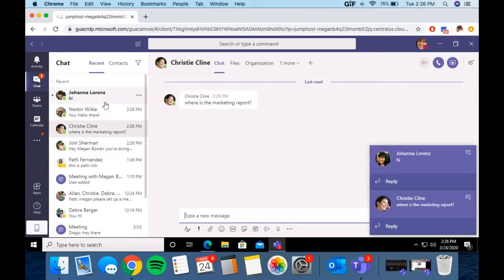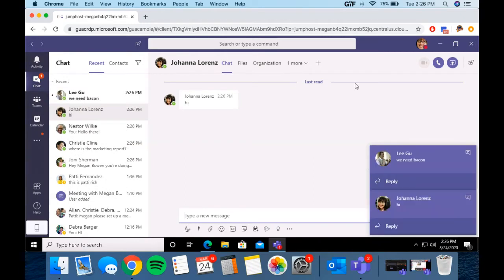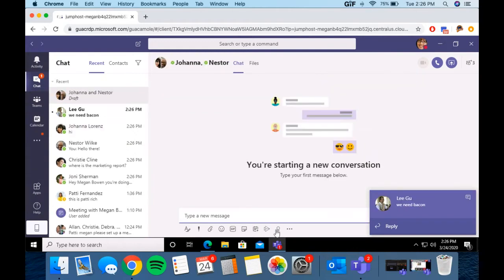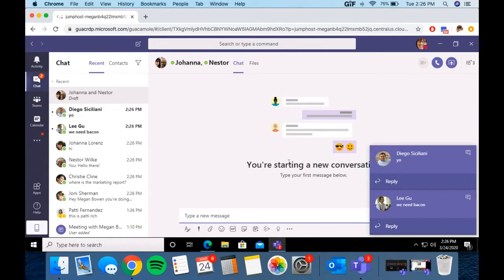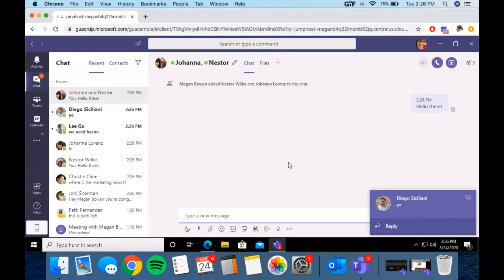So you guys see, not only is it effective for sending messages, but I can also add people to this group. If you look right here, I'm talking to Joanna right now, and I say, you know what, I actually need to loop in Nestor into this conversation. Let me add him. And it creates a new conversation with both of us. Hello there. And boom, into cyberspace. So it's a great way to communicate through chat.